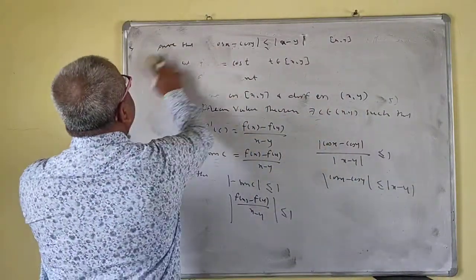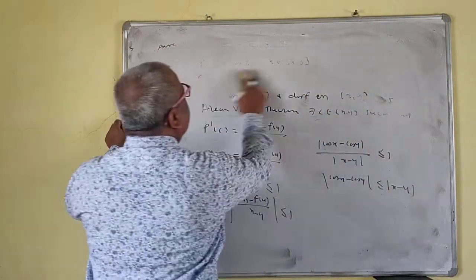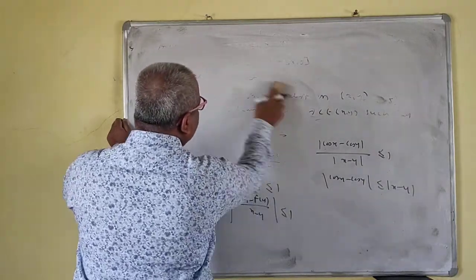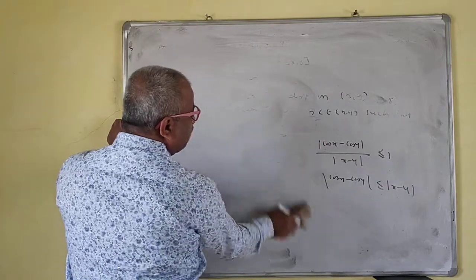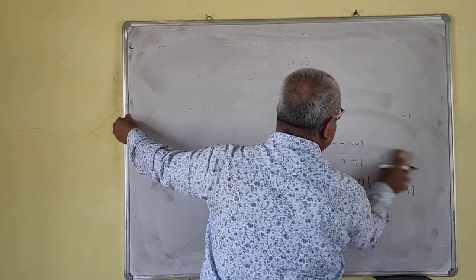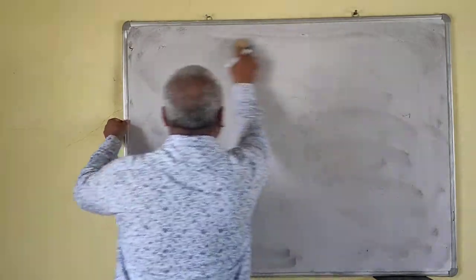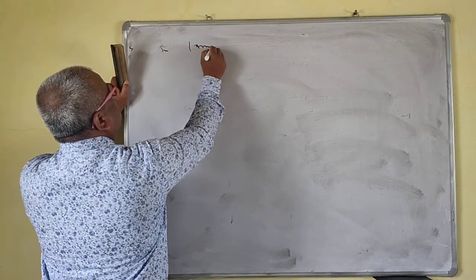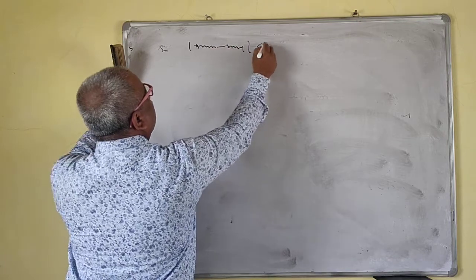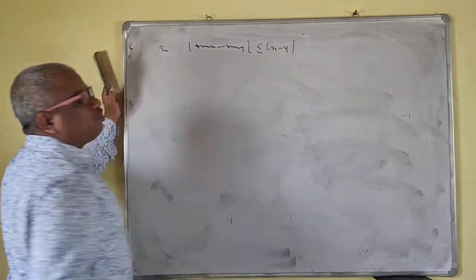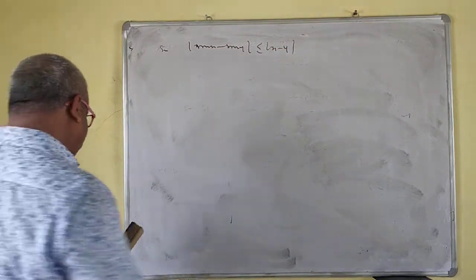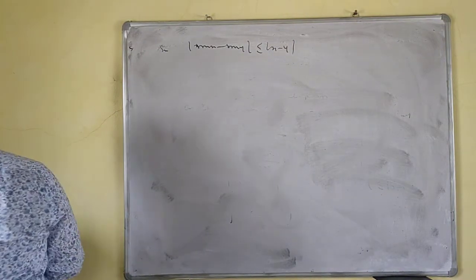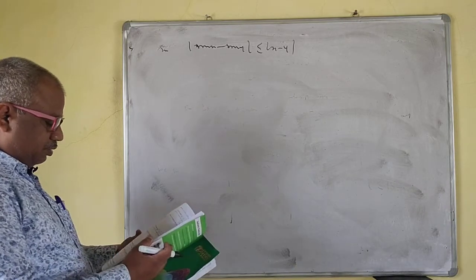We did this. Similarly for sine also we can prove. Okay, so same thing for sine. Here we have assumed that f of x is equal to cos x. Okay, so similarly you can prove mod of sin x minus sin y less than or equal to mod of x minus y. You can prove. Okay, so we'll do some problems on it.